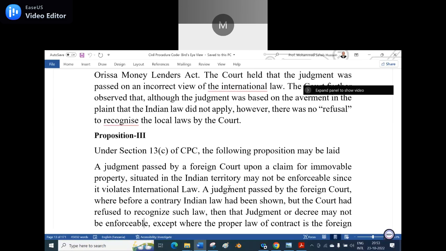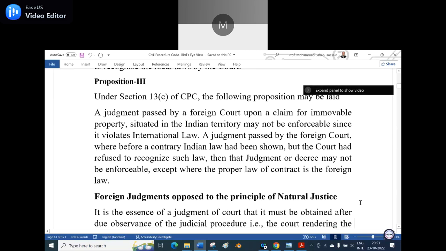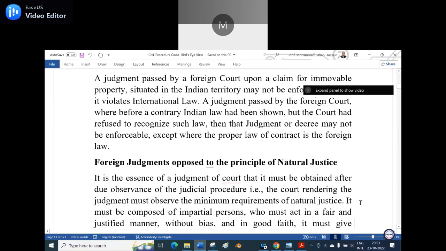Say yes. So a judgment passed by the foreign court, where a contrary Indian law had been shown but the court had refused to recognize such law, then that judgment or decree may not be enforceable, except where the proper law of contract is a foreign law. So these are all the explanations from Section 13, clauses A to F. So a foreign judgment opposed to the principle of natural justice, that cannot be a conclusive judgment.